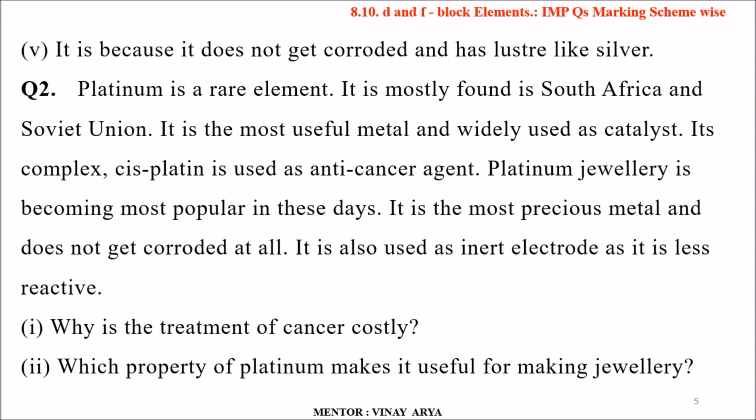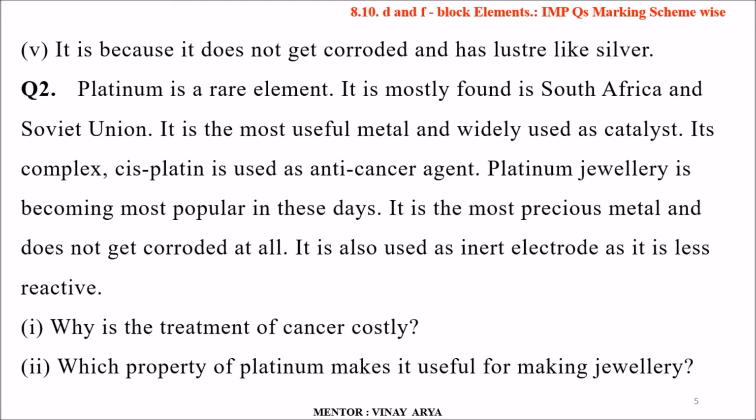Second question is, platinum is a rare element. It's mostly found in South Africa and Soviet Union. It is the most useful metal and widely used as a catalyst. Its complex cisplatin is used as an anti-cancer agent. Platinum jewelry is becoming more popular these days. It is the most precious metal and does not get corroded at all. It is also used as an inert electrode and it is less reactive.